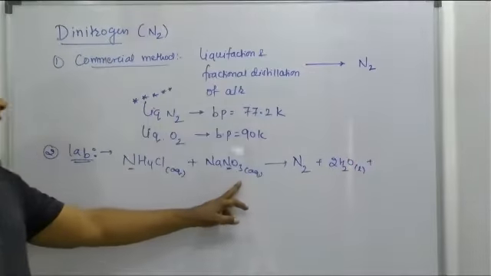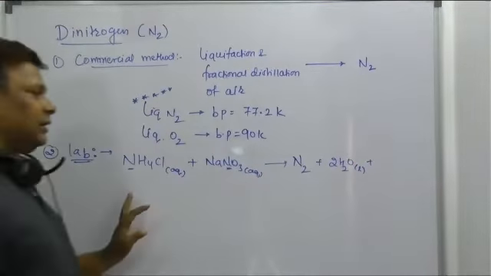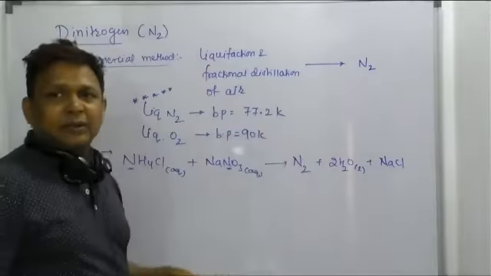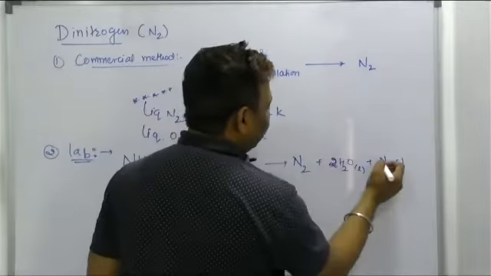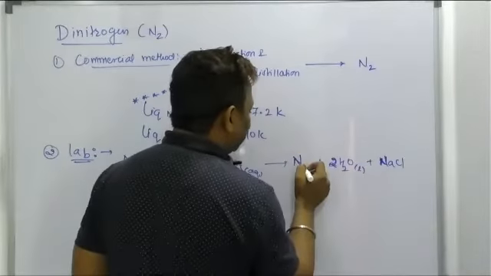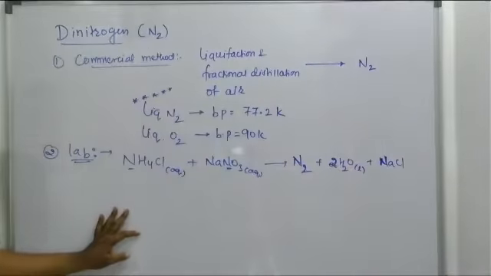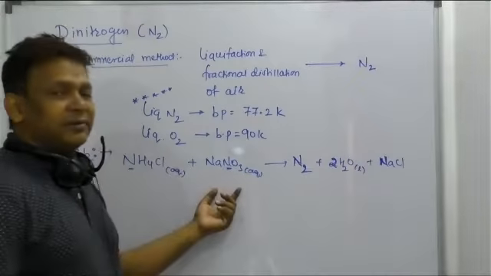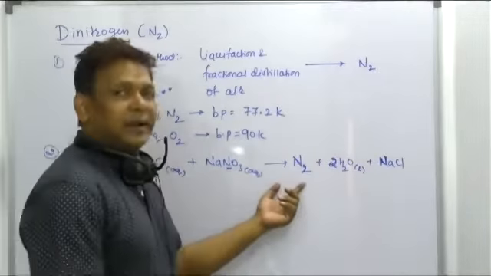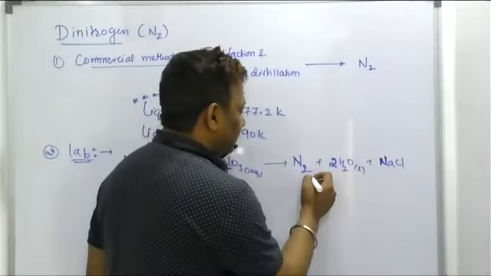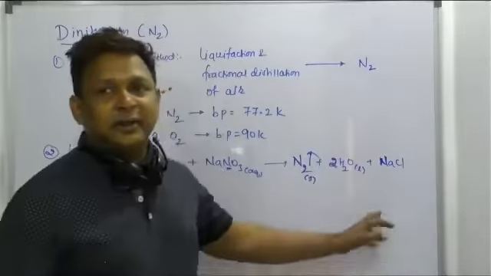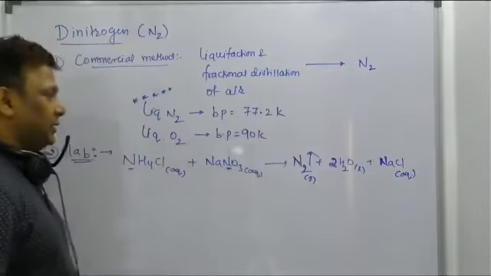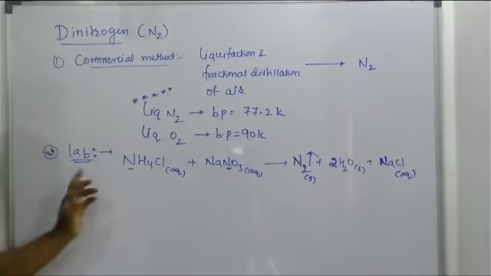What is left with you, beta? That is chloride and Na, so it will form NaCl. You can balance it by putting 2 moles of water, 1 mole of NaCl, 1 mole of N2 gas. Everything is balanced here. So aqueous ammonium chloride, when treated with aqueous NaNO3, liberates the gas called nitrogen gas, leaving behind NaCl in aqueous form in the water. This is a method of preparation of N2 by the lab method.